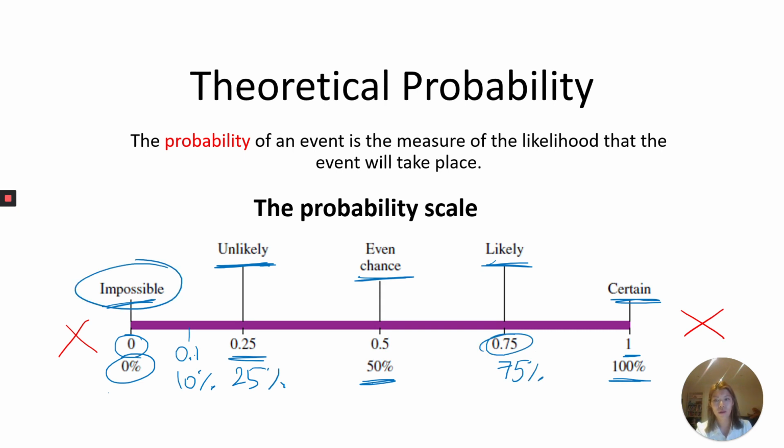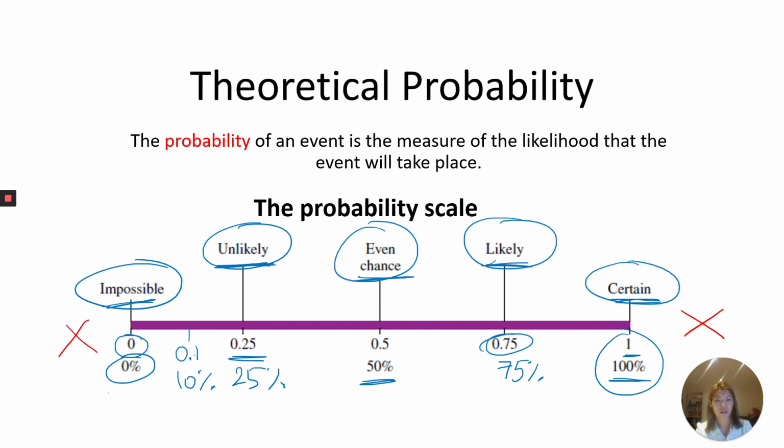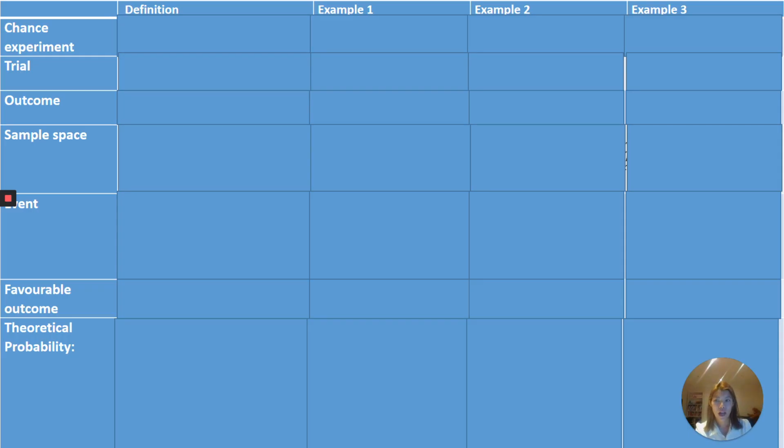I would like you to remember these keywords so that you're familiar with them when we're referring to the numerical value and the worded value. And remember, never go past 100% and never go negative, never. Now, what are the words we have to learn? There are 7 keywords that we have to go through. We're going to go through the definitions and 3 forms of examples. There are many more examples, but these are 3 that I'm pretty sure will give us the hang of understanding this.